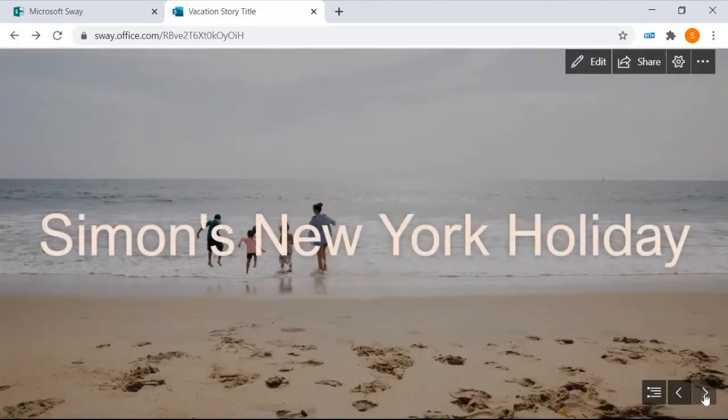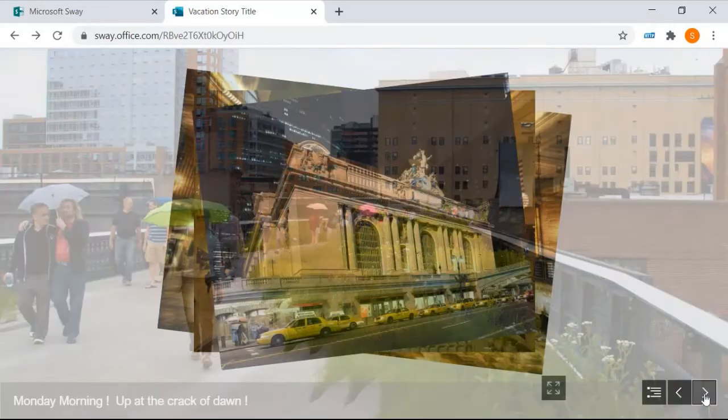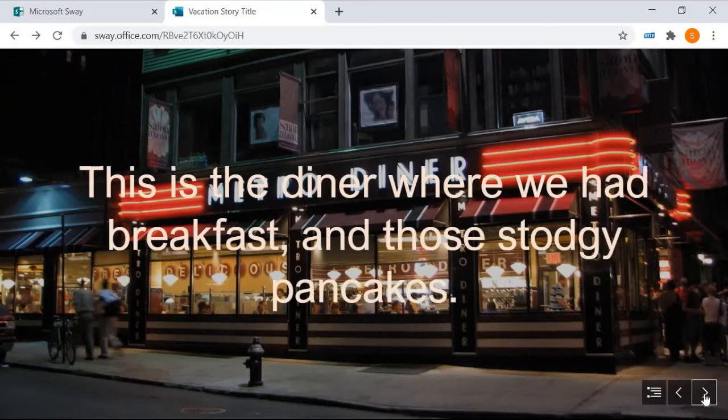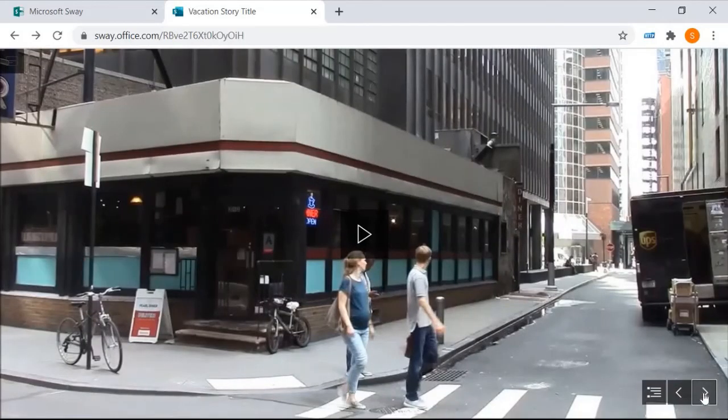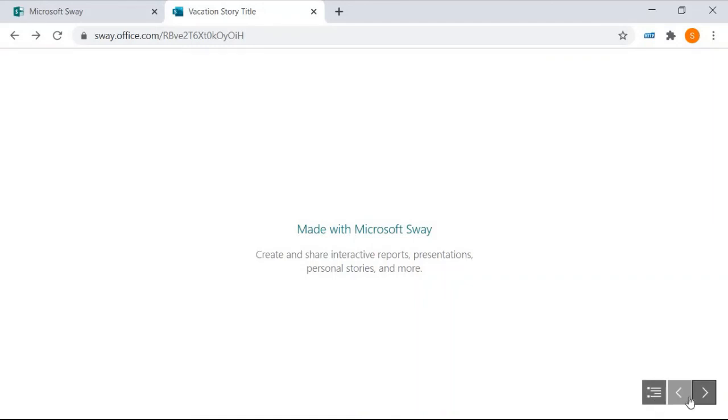There we go. So let's just click through all the stuff that we know about now, because I've seen this a few times now. We're starting to get the idea of it. That's that one we need to do something with. It's not very good. There's the video that was rubbish. In the afternoon we went to the zoo. So all it means is this heading 2 means the heading's up the top in a kind of greyish bar, okay? So I'm going to stop this video there. That's quite a lot to be getting on with.